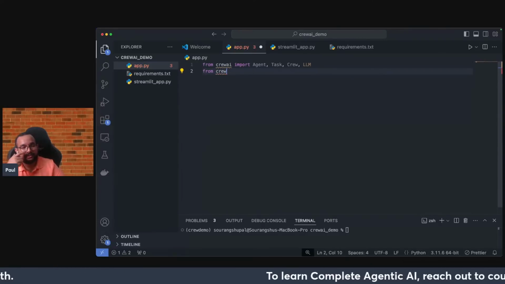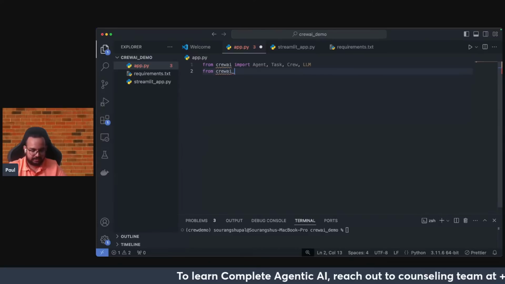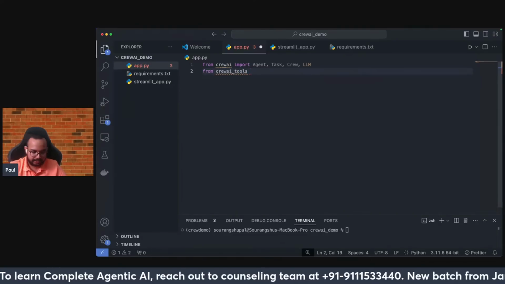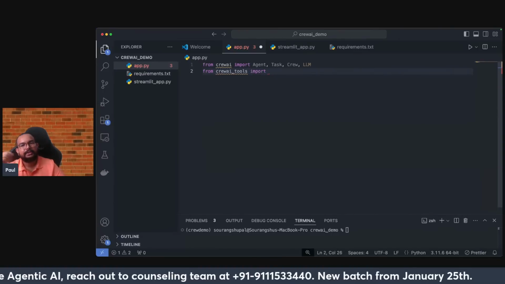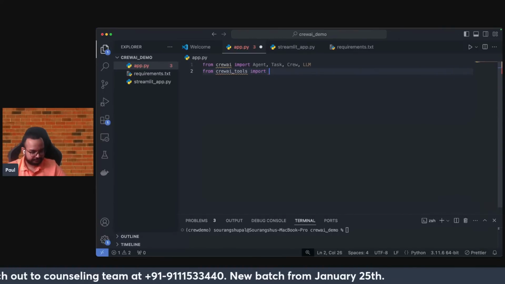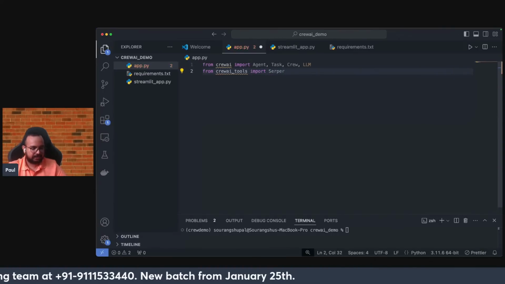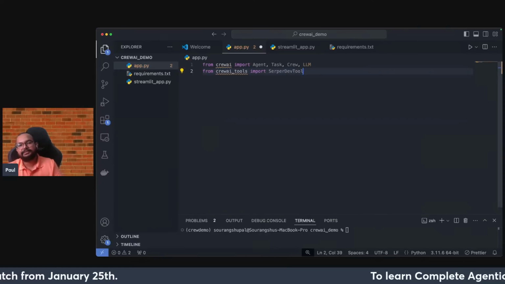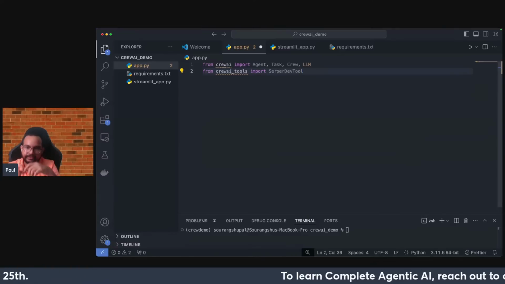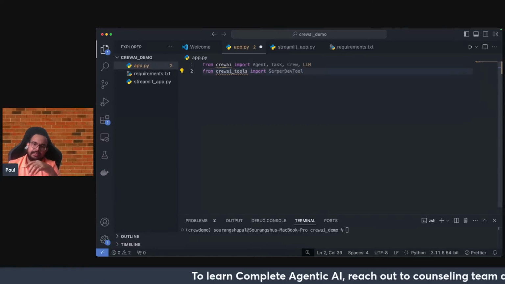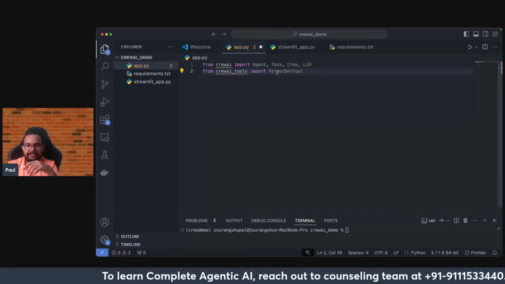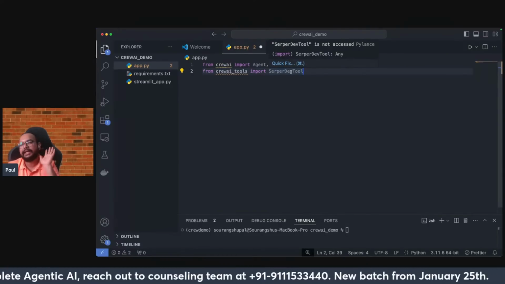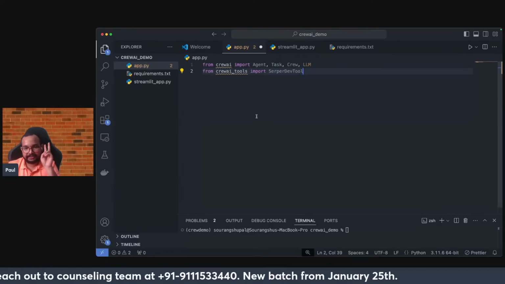Now with CrewAI, as I told you, I will be working with some third party tools also. So for that, I'm just importing the Serper Dev API, the Serper Dev tool. This is basically a third party tool that I'll be using for now. And right now, with respect to LLMs and Serper, for both of these things, I need two API keys. So API keys are required, guys.